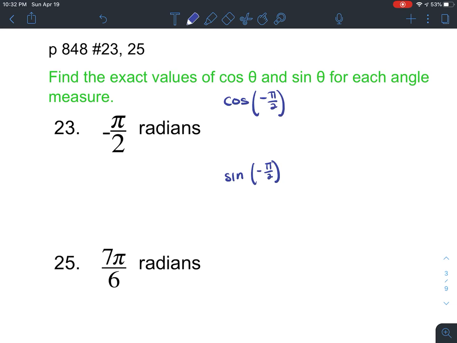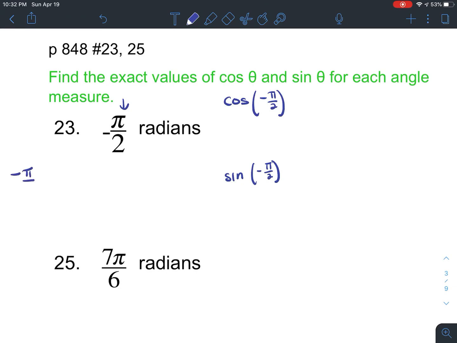Now, part of this is going to be understanding what's being asked. Now, we know how to find sine, cosine, and tangent of any angle in degrees.